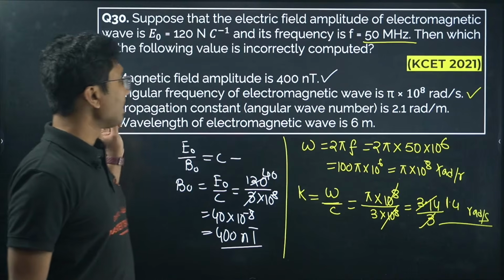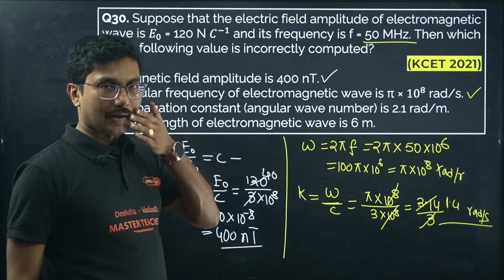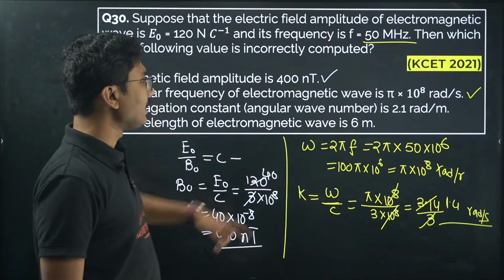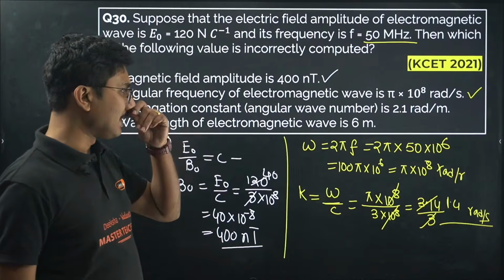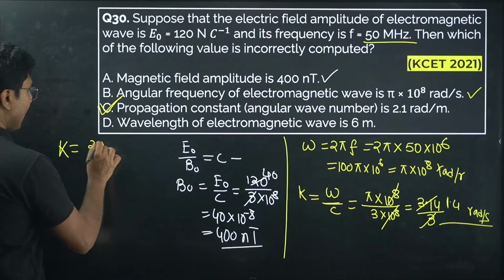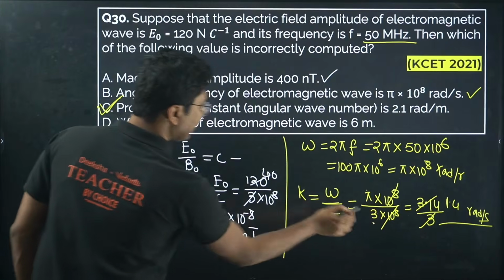You can calculate the wavelength also. k is equal to 2 pi by lambda. From there you can calculate the wavelength, which will turn out to be 6 meter. So k equals 2 pi by lambda, and that is given by pi by 3.